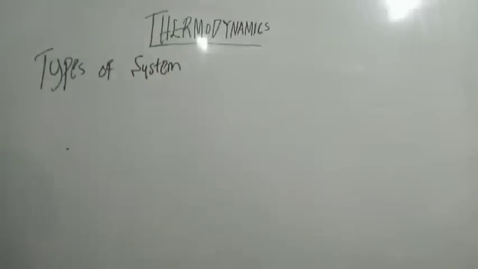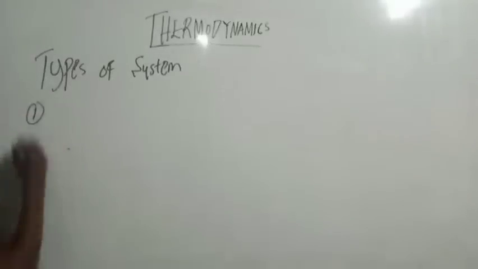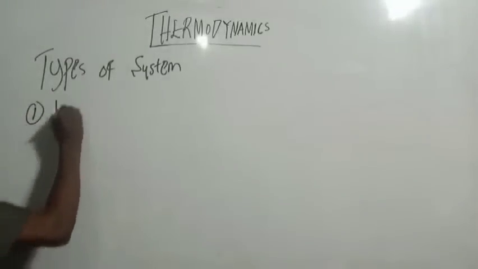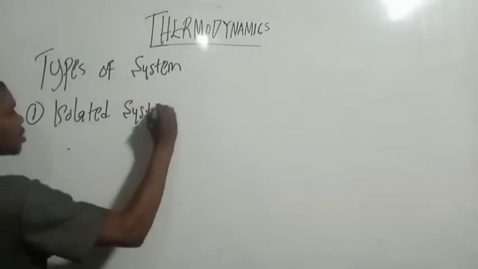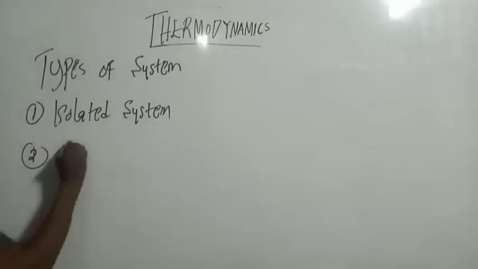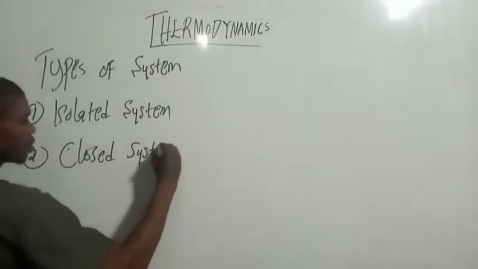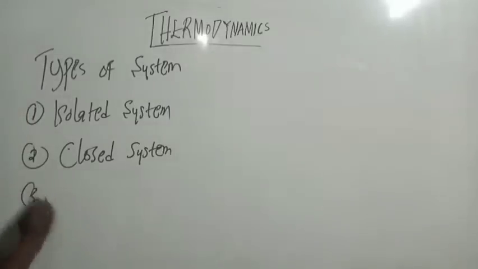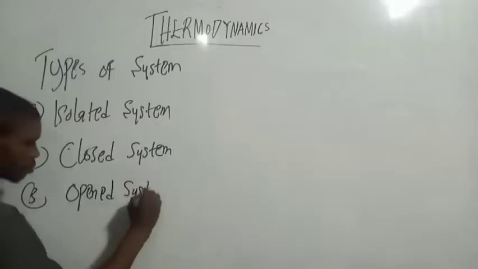So now basically we have three types of system. The first one is isolated system. Number two is closed system. Then number three is open system.